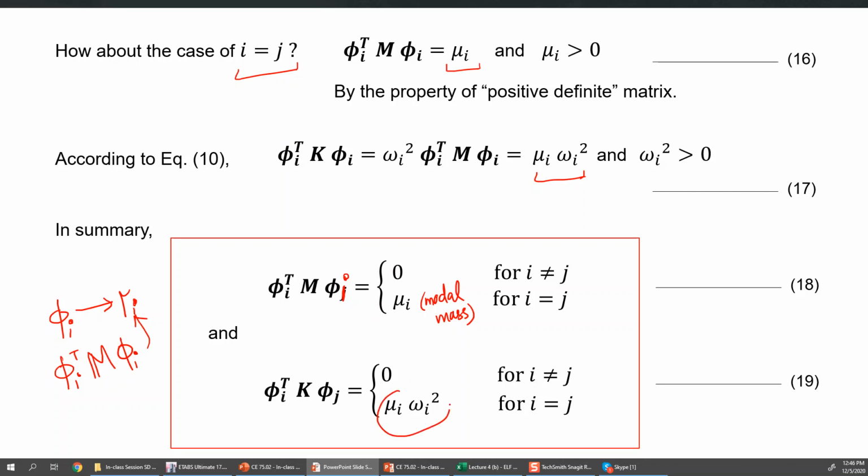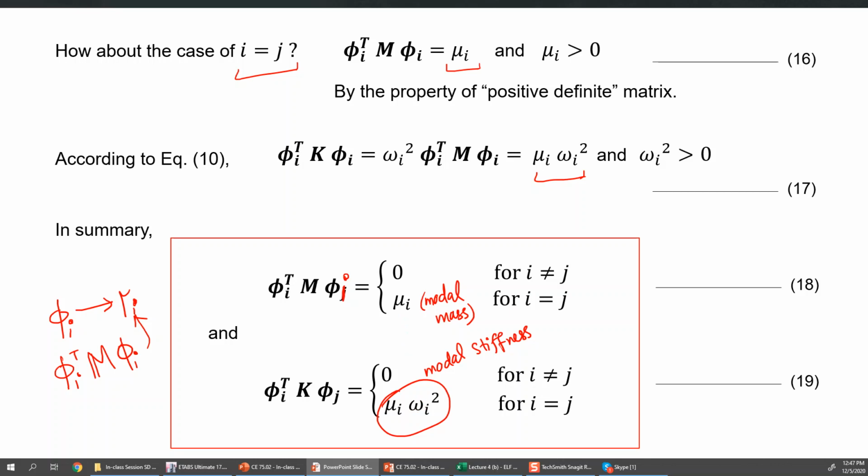Similarly, you can also show that this product will have this non-zero value, and let's call that the modal stiffness. Just like we call the modal mass, here we call it the modal stiffness. It is equal to the modal mass times the frequency of that mode squared. For a single degree of freedom system, you can confirm that the relationship between mass and stiffness is the same, which is defined by omega.